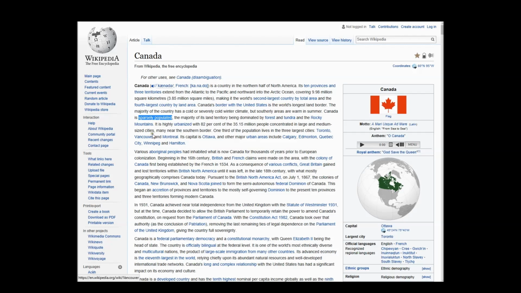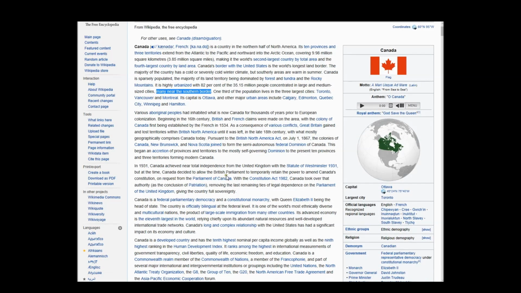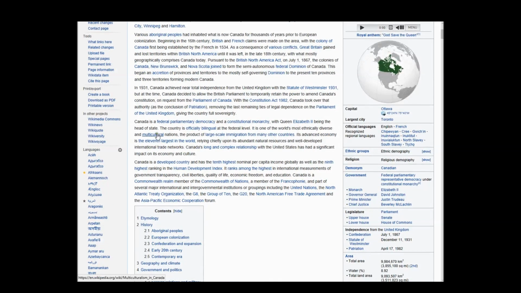We have lots of mountains, and so on. This is interesting: 82% of our population is located near the southern border. Interesting, but I don't know if I could ever use that as an argument to say that we're the best country in the world. Talking about interesting cities, again, interesting facts, but it doesn't necessarily make up why we're the best country. Thousands of years, lots of people living here. French claims the area, colony, and so on. Interesting history, but I can't really use this for my argument. Independence is a little bit historical. I kind of want current stuff.